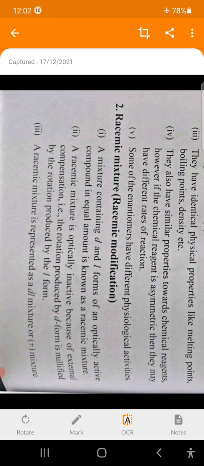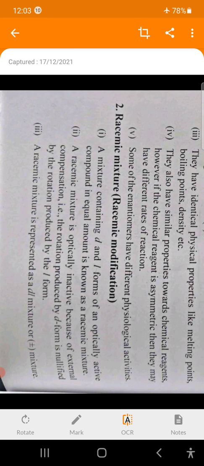The rotation of 50% molecules of dextro form is cancelled by 50% other molecules which rotate towards left. Therefore, this type of cancellation of optical activity is known as external compensation.